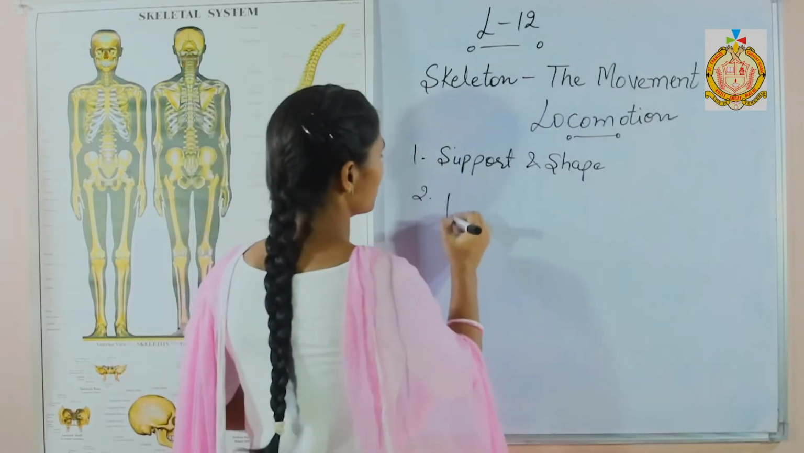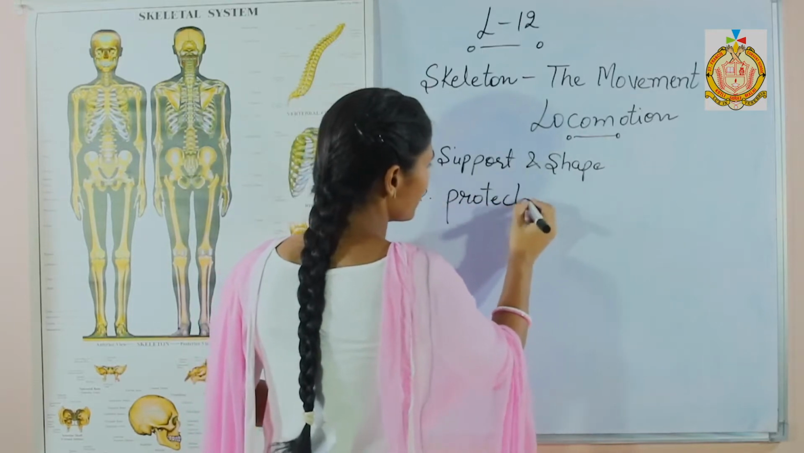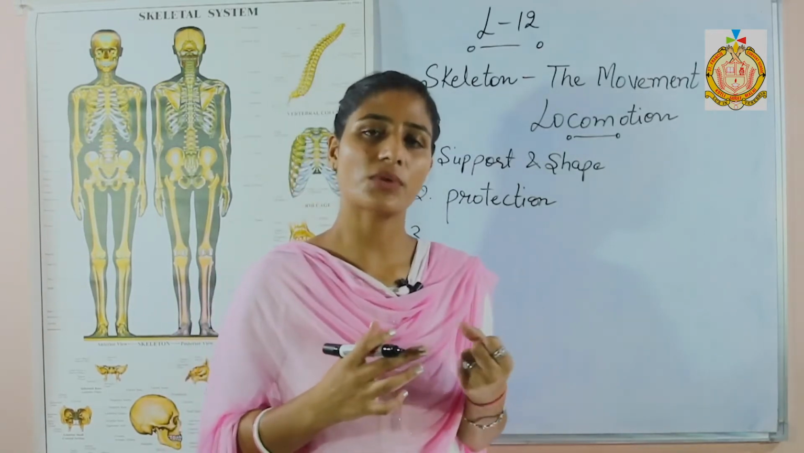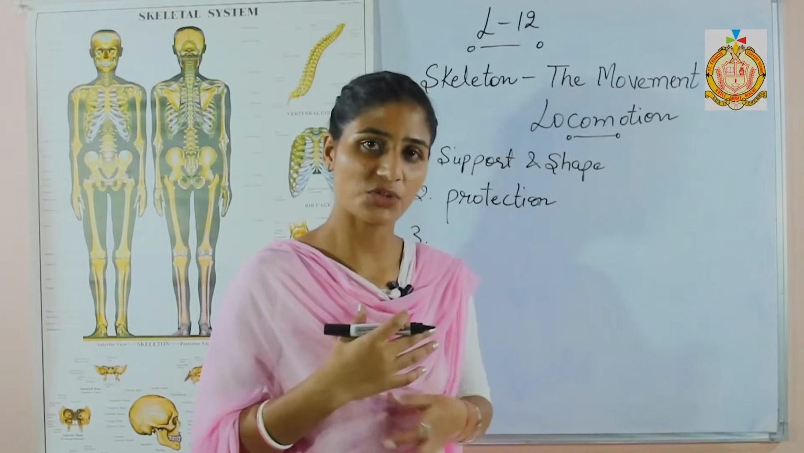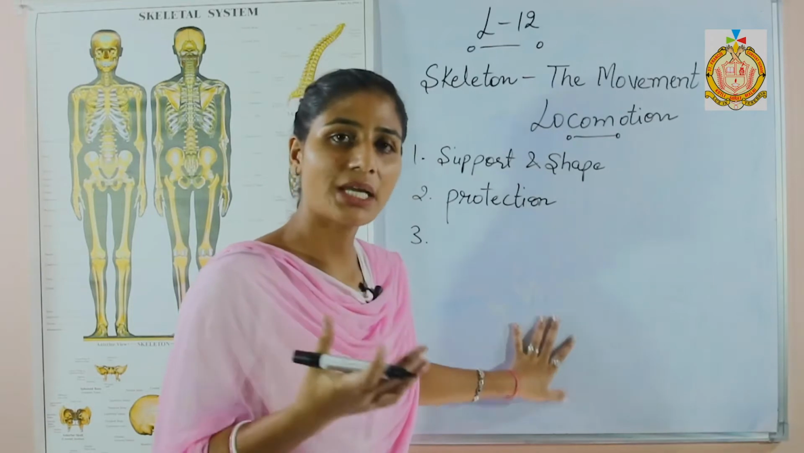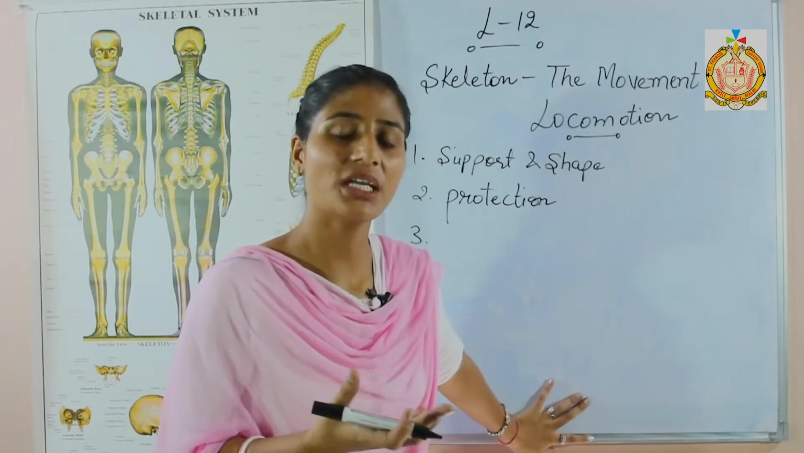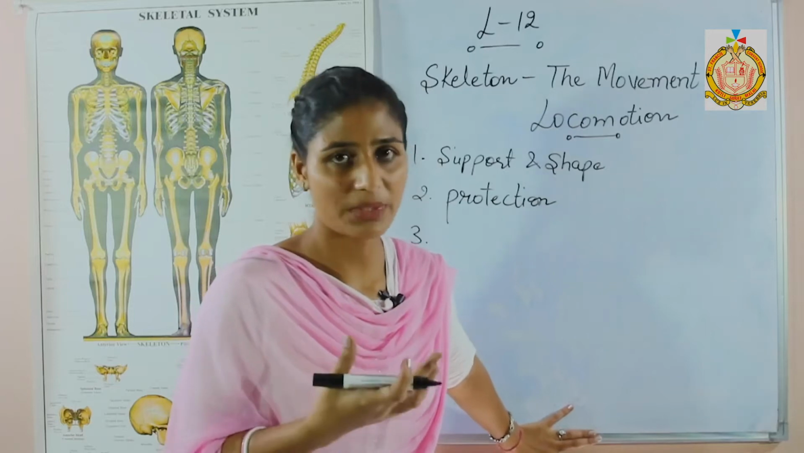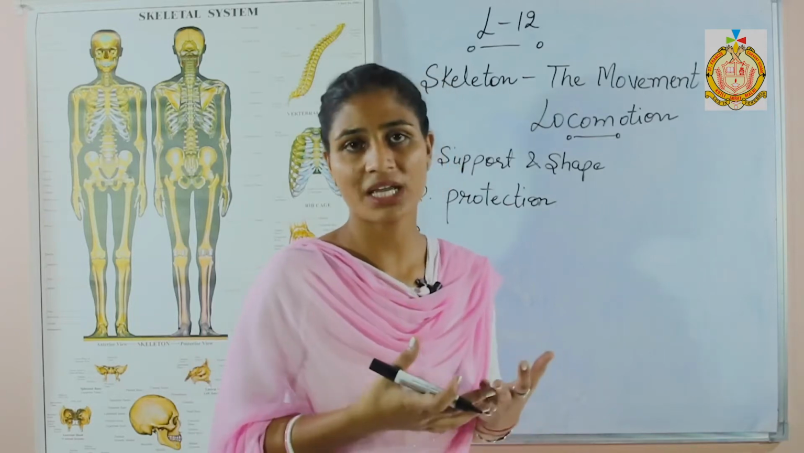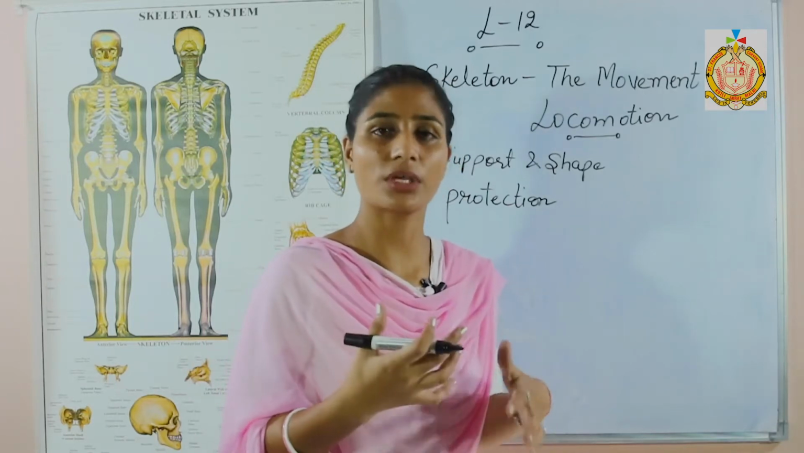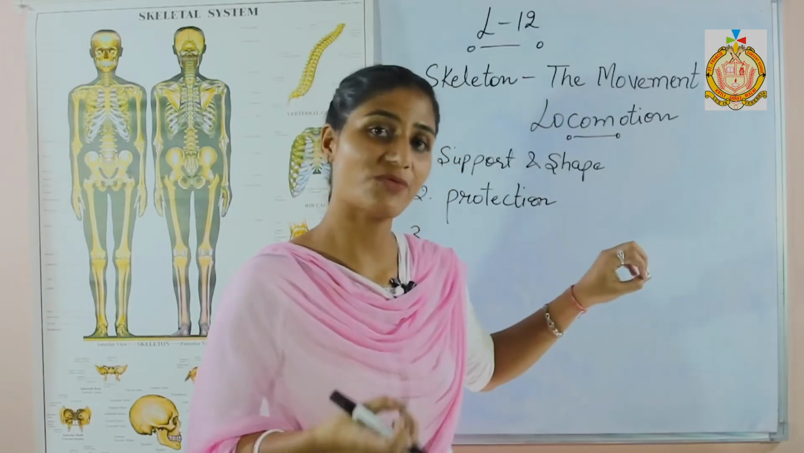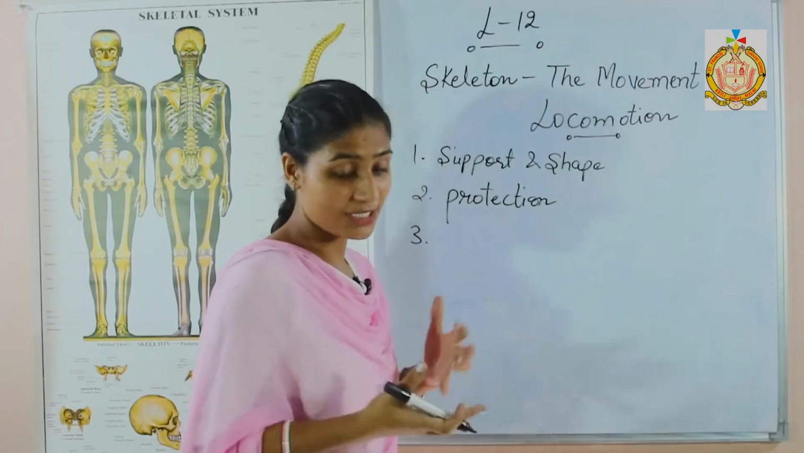Next one is protection. You know that inside our body very soft organs are present, and they need some kind of protection, so the skeleton system protects them. If we talk about our chest cavity, bones are present there, and these bones protect our lungs. Afterward, in the abdominal cavity also some organs are present, and bones protect them. So the skeleton system is responsible for the protection of the internal organs.